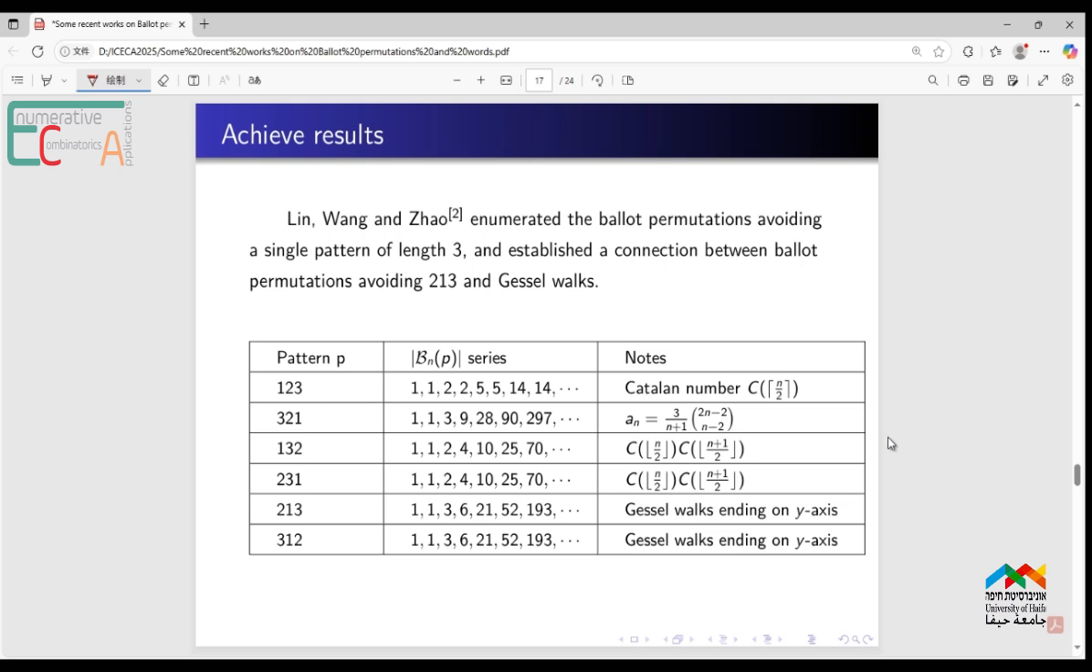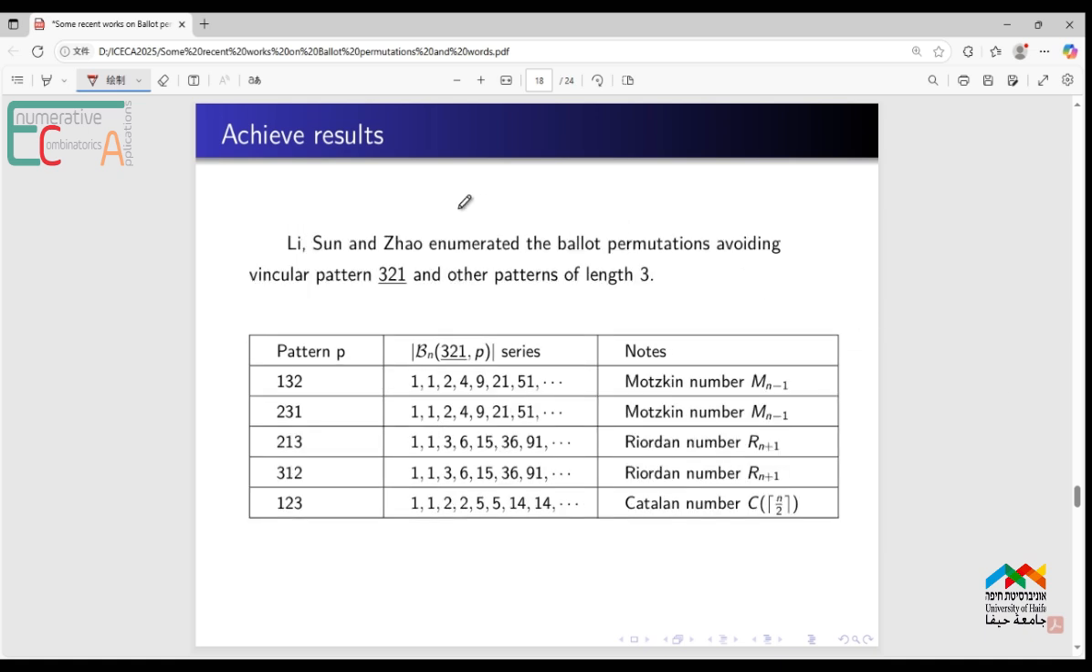Zhicong Lin, David Guo-Liang Wang, and Tongyuan Zhao enumerated the Ballot permutations avoiding a single pattern of length 3 and established a connection between Ballot permutations avoiding the pattern 2, 1, 3 and Gessel walks. The results are listed here. And Tongyuan Zhao and his postgraduate students Xiaoqing Li and Yue Sun enumerated the Ballot permutations avoiding the vincular pattern 3, 2, 1 and other patterns of length 3. So, these Ballot permutations avoid 2 patterns of length 3, where one is always the vincular pattern 3, 2, 1.